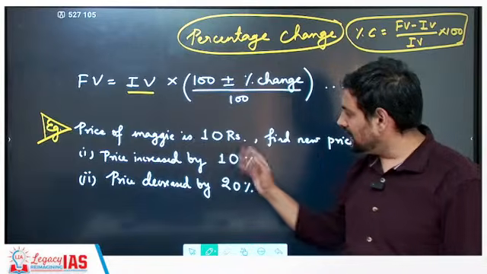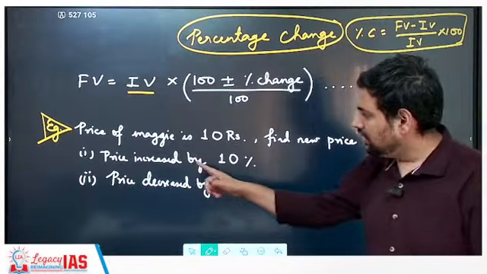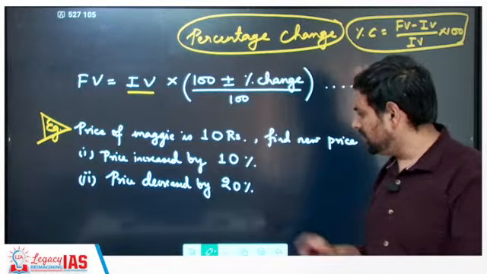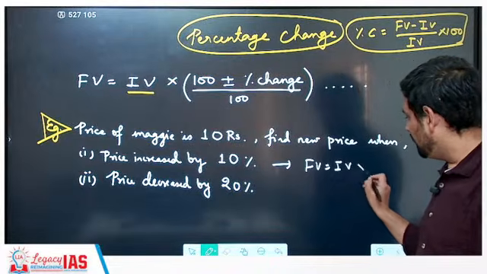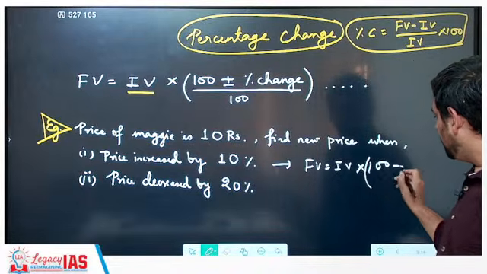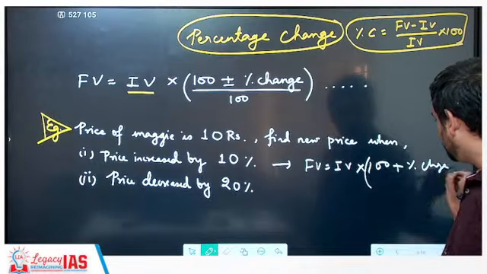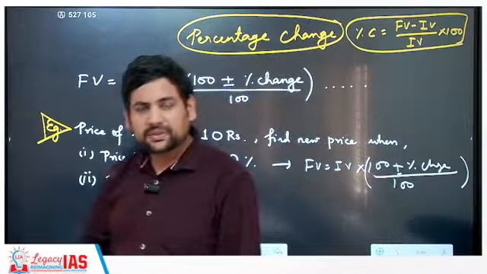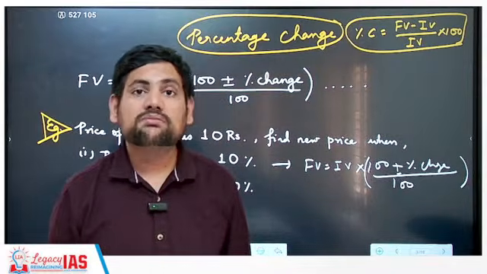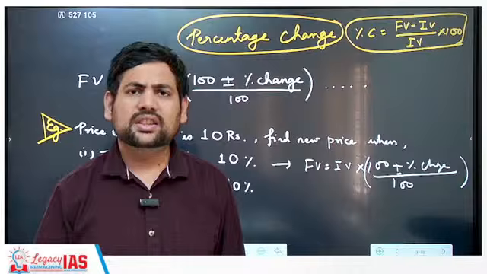The price of Maggi is 10 rupees. Find the new price when the price is increased by 10%. So what you will have to do? Final value is equal to initial value into 100 plus percentage change by 100. Why have I written plus minus? Because if it is a decrease, I will consider minus. If it is an increase, I will consider plus.